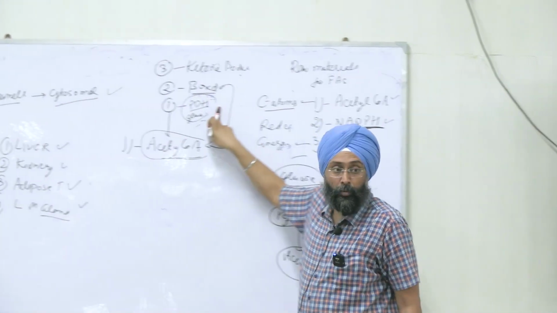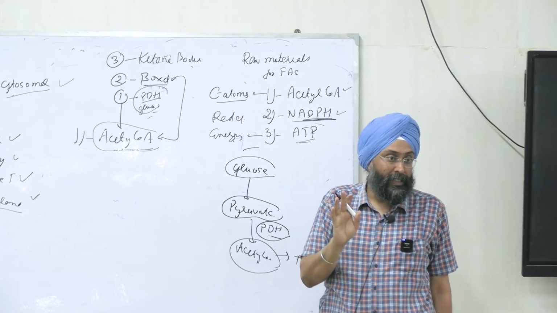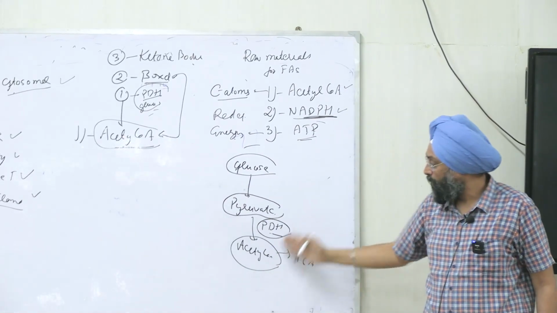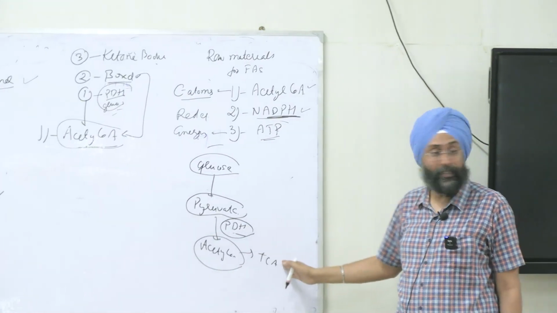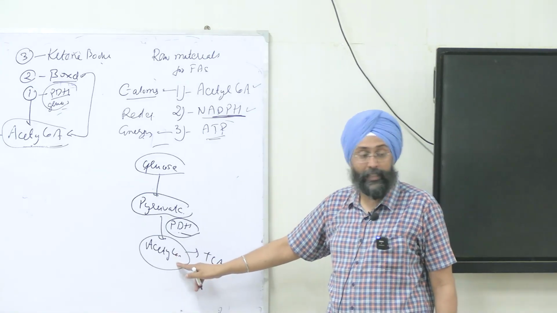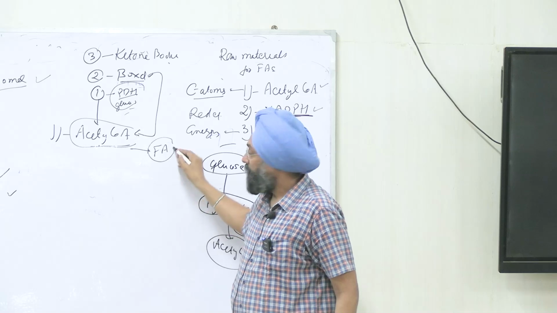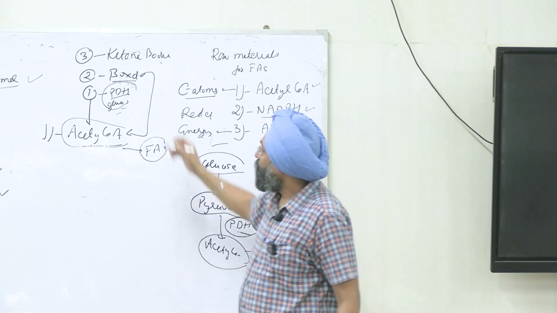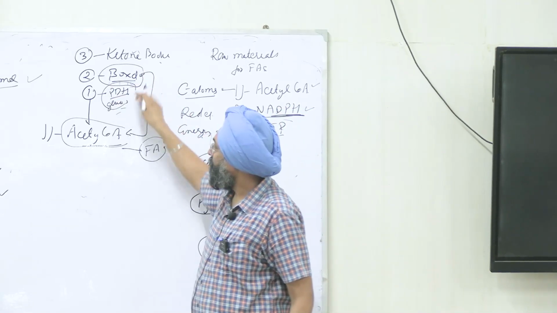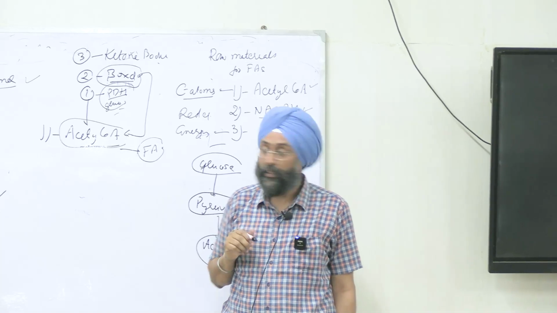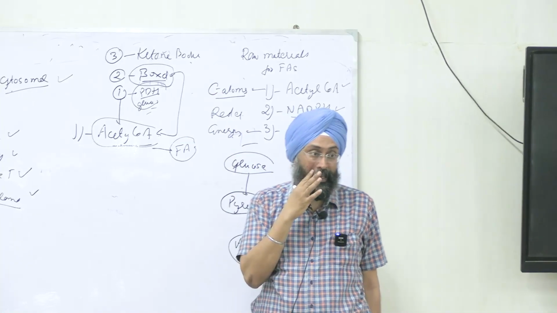One is from glucose, you will form pyruvate via glycolysis. Pyruvate is converted to acetyl CoA via the pyruvate dehydrogenase complex. From here it can enter the TCA cycle as well. But this acetyl CoA can also be used for synthesis of fatty acids. Clear? The second source was beta-oxidation, from where you can get acetyl CoA, right? Third was ketone bodies, right?